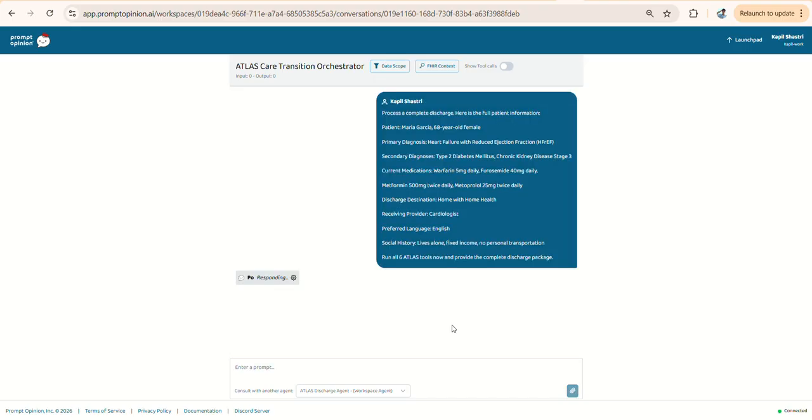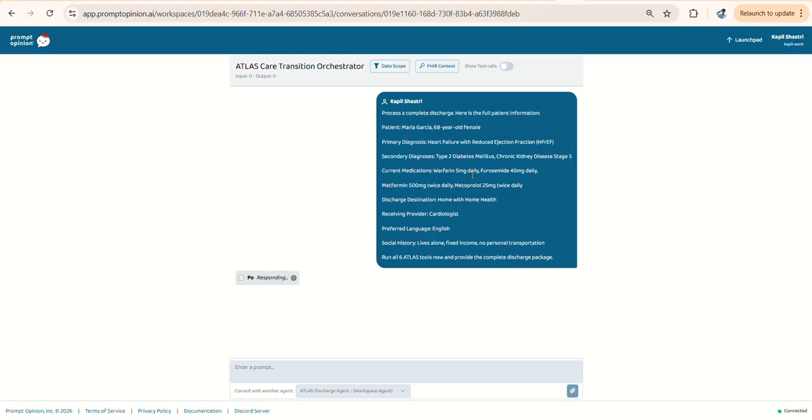Now I click enter, and you see it is responding. What is happening is that this whole system, with proper prompting and system script, has been forwarded to ChatGPT, and the response is being generated here. We'll wait for a response. Now the tool is being called, and it is completing the process of discharge of the patient, and we are just waiting for the results.